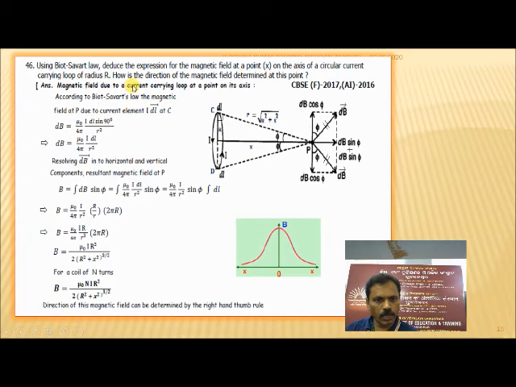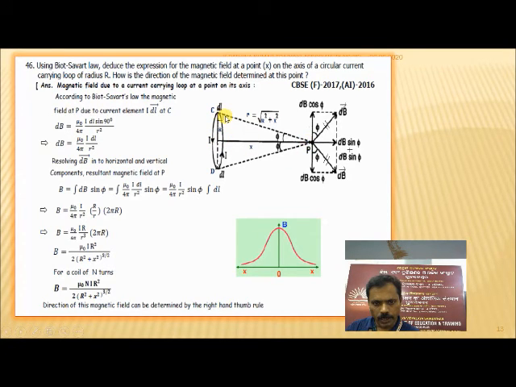The magnetic field due to a current carrying loop at a point on its axis. This is a diagrammatic representation. This is the current loop, and a small element dl is cut out from this circular loop. The distance from the points C and D to the center is r, the radius of the circular loop, and I is the current. From the center of this loop, the point P is taken.